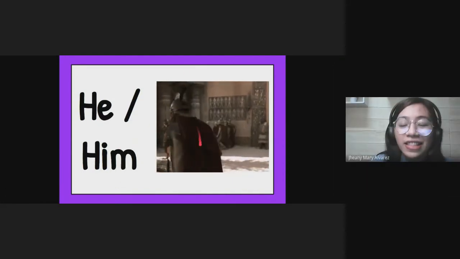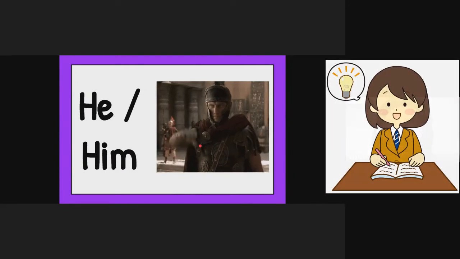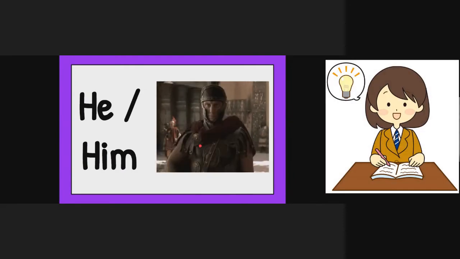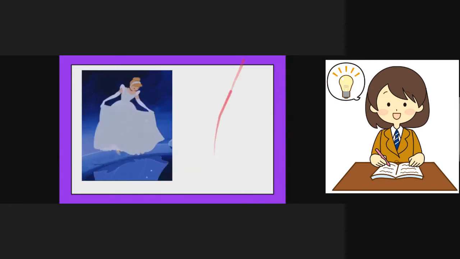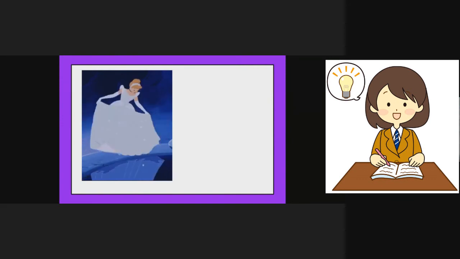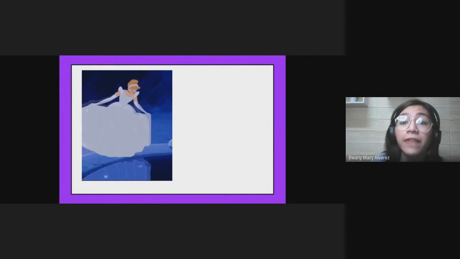All right, let's now go to the other one. What else can we see inside the castle? Oh, Princess Cinderella is also here. Wow. She is dancing. What pronoun do we use for girls, or to replace the names of girls or females?